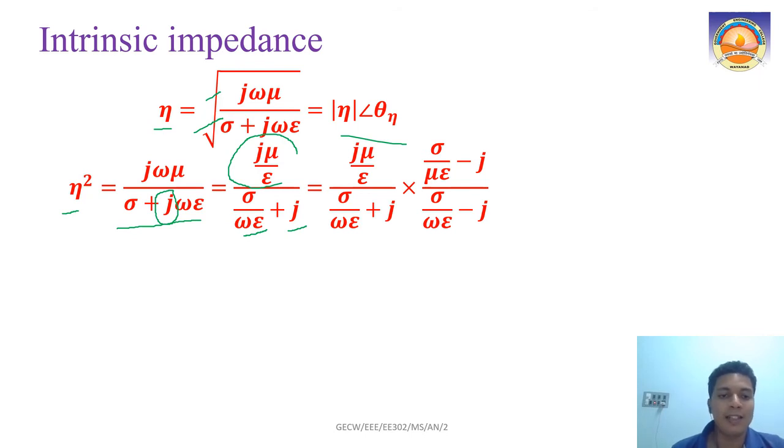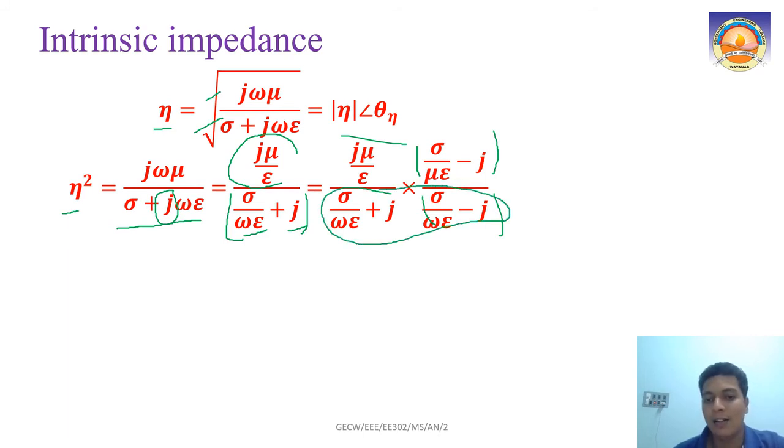Now, in order to form this into real and imaginary parts, for the denominator sigma by omega epsilon plus j, I will take its conjugate and multiply it in the numerator as well as the denominator. So I will get the equation like this: sigma by omega epsilon minus j in both places. Because of that, you will get the denominator as a real quantity, and so we will have a better understanding of the real and imaginary parts.